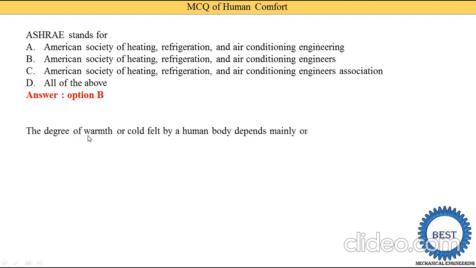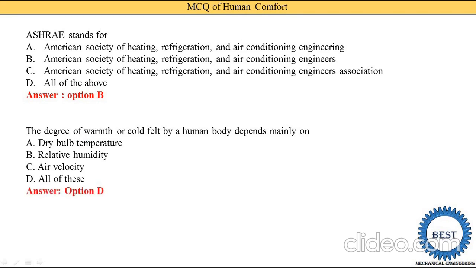The degree of warmth or cold felt by the human body depends mainly on what? Sometimes we feel so much heat and sometimes we feel too low a temperature. So it depends on which factors? It depends on dry bulb temperature, relative humidity, air velocity, or all of these. In the first MCQ we discussed effective temperature, so it depends on all of these. So option D is the correct answer.